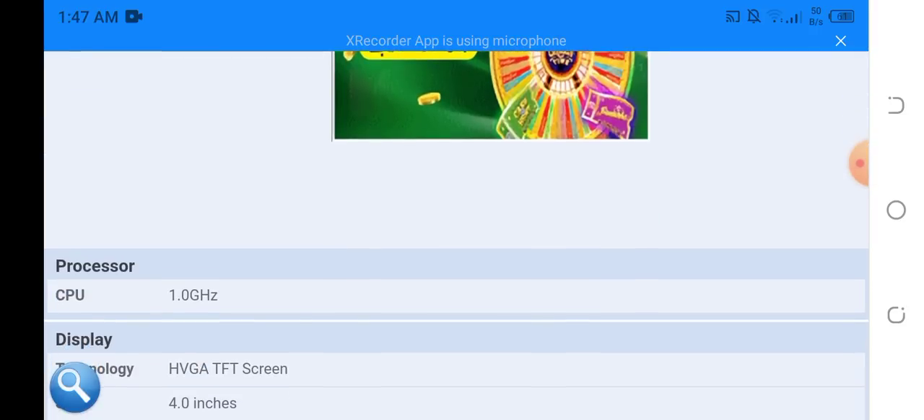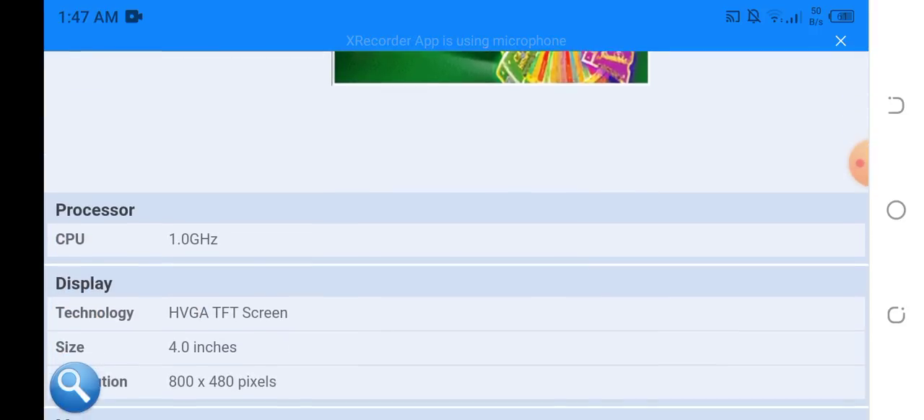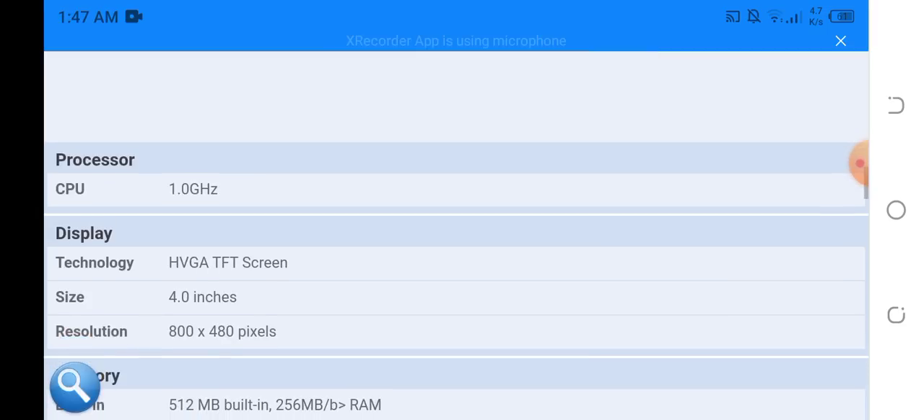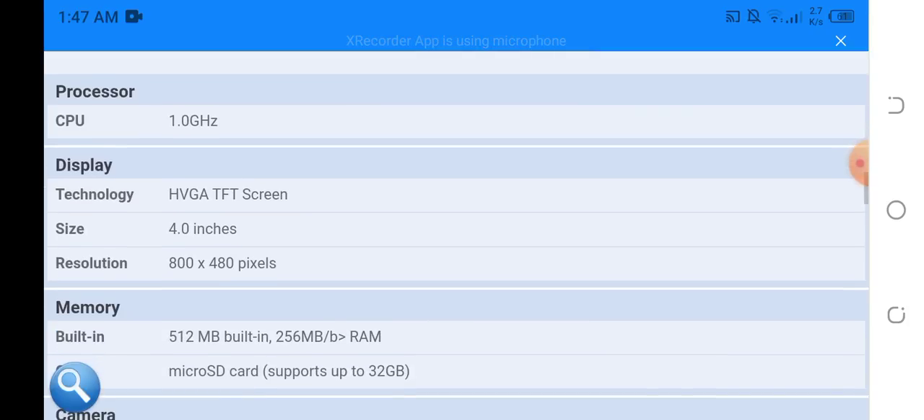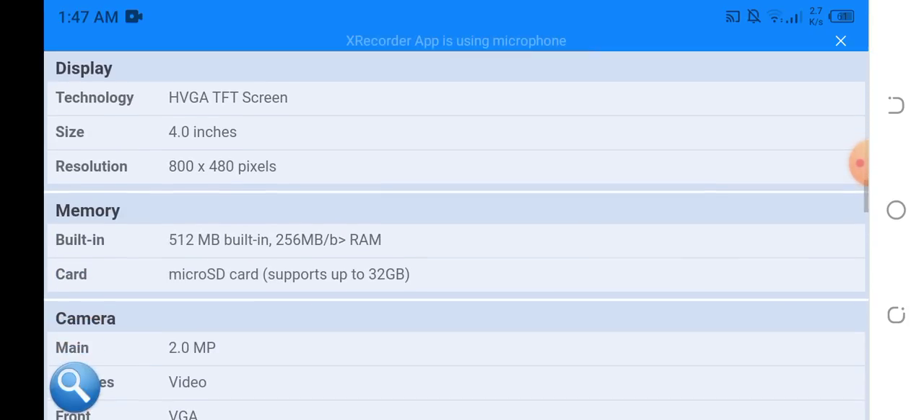Here we have the processor CPU, 1.0 GHz. So here we have the display technology, HVGA TFT screen, size 4.0 inches, resolution 800 x 480 pixels. So here we have the memory, built-in 512 MB, 256 MB RAM. Card: micro SD card, supports up to 32 GB.